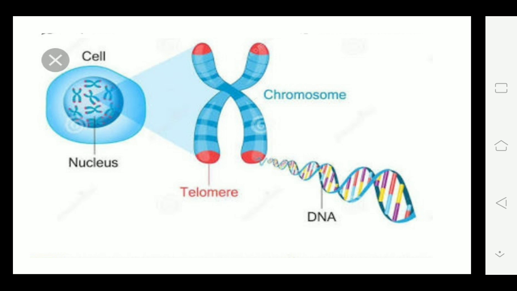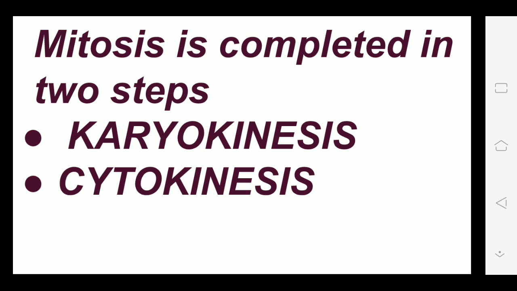You can say it is like a thread, the thread we use for machine work or to sew clothes in a sewing machine. You can keep that structure of the chromosomes in mind, how the threads are bound around. So chromosomes are made up of DNA, and this DNA consists of all the genes. Now, mitosis is completed in two steps.